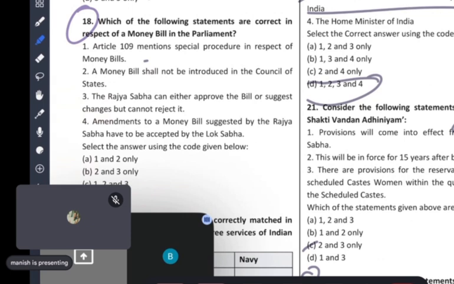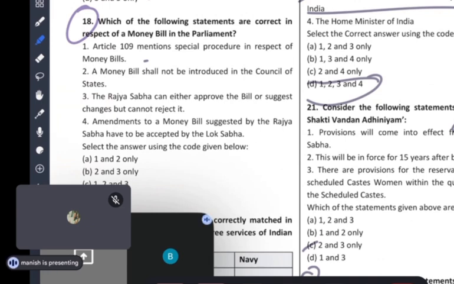Article 109 mentions special procedure in respect of money bills. A money bill shall not be introduced in the Council of States. The Rajya Sabha can either approve the bill or suggest changes but cannot reject it. Amendments to the money bill suggested by Rajya Sabha have to be accepted by the Lok Sabha.